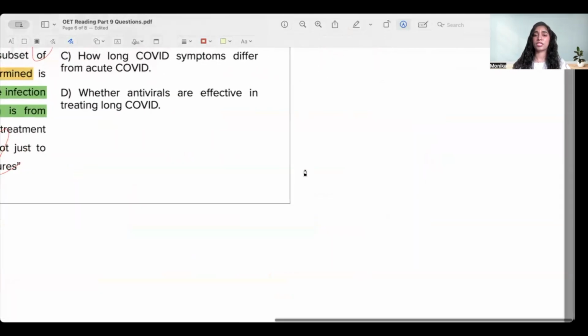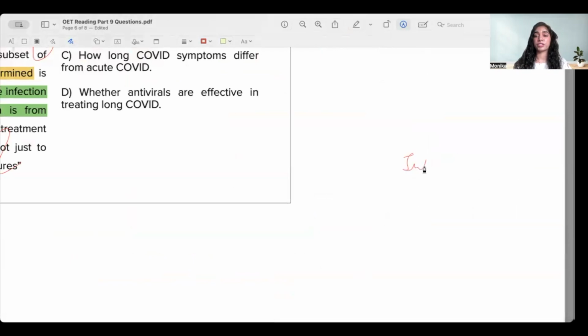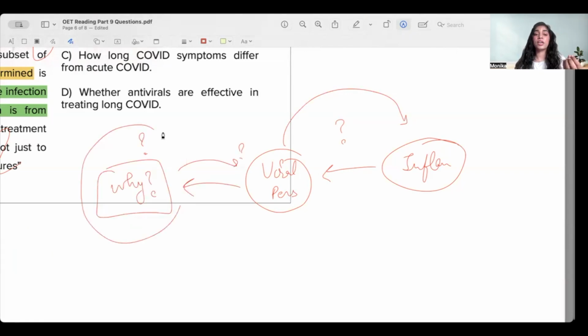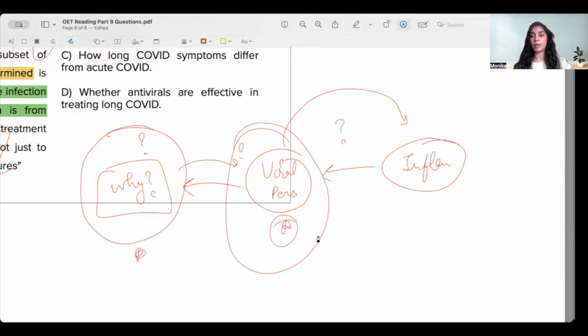Try to understand this timeline that I'm going to draw here. They are saying that inflammation is happening, right? Now, our answer option A says it is the viral persistence, right? It is this thing which could be causing this, right? So we are in doubt. Is this actually causing this issue? That's what answer option A is saying. But here they are, answer option B, and this is answer option A. But answer option A is what they are talking about in the paragraph as compared to answer option B.